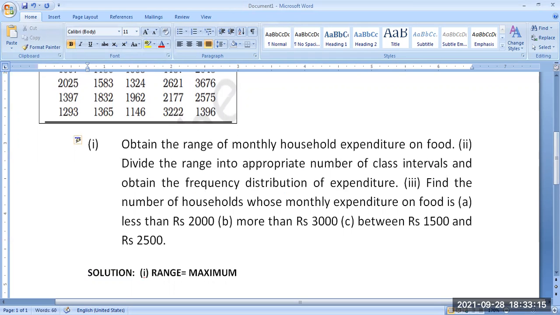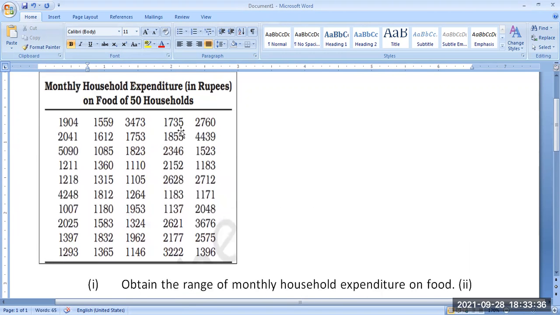Maximum value minus minimum value. Yes, sir. What is the maximum value? You identify and tell me.